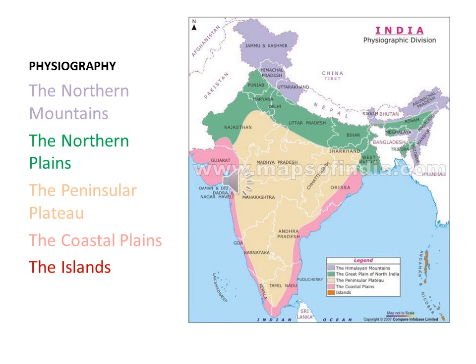Finally the island groups, Andaman Nicobar Islands and Lakshadweep. So India is physically divided into 6 types: the northern mountains, the Himalayan mountains; the northern plains, the Indo-Gangetic Plains; the peninsular plateau or Deccan Plateau; the coastal plains, east coast and west coast; and the islands. We will discuss them in detail one by one.